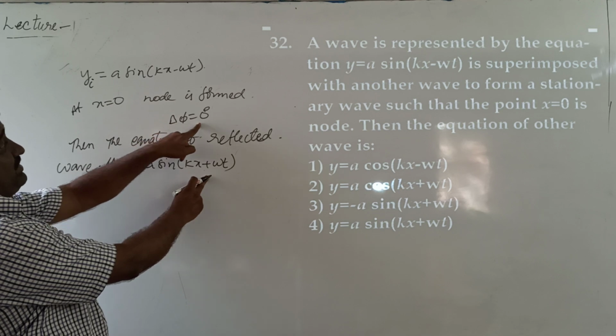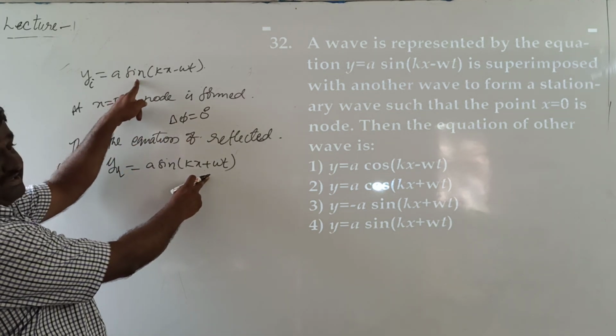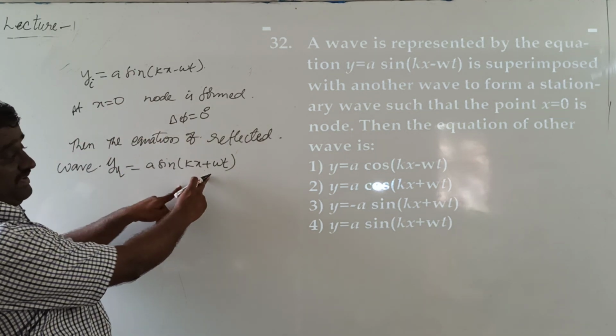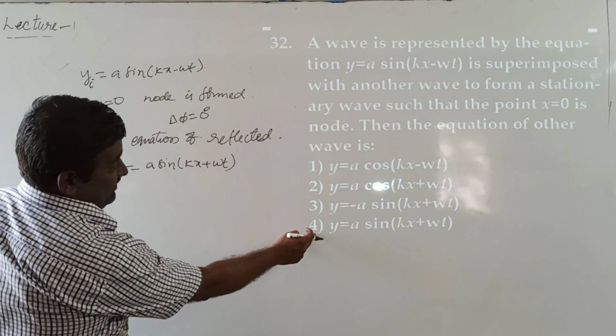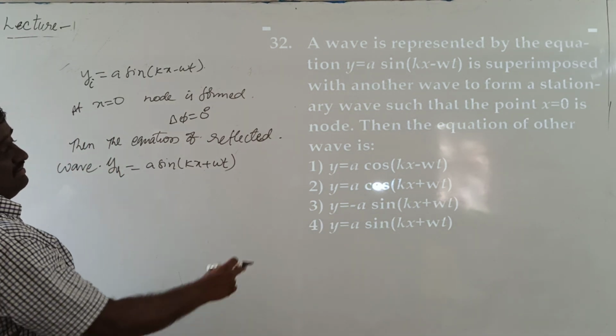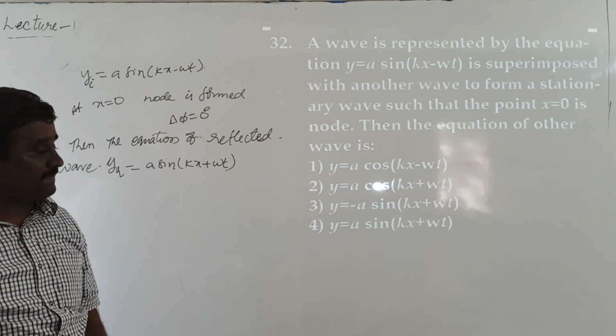Here, at x equals 0, a node is formed, which means the incident wave undergoes reflection at a free end. In that case, option 4 is the right option for the reflected wave.